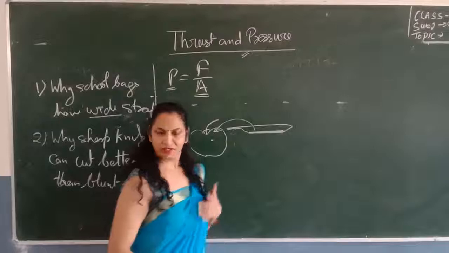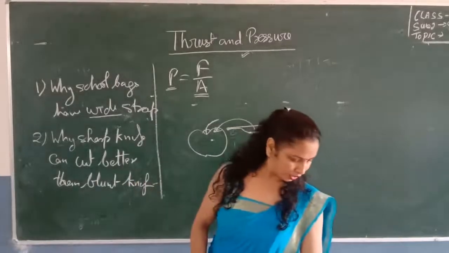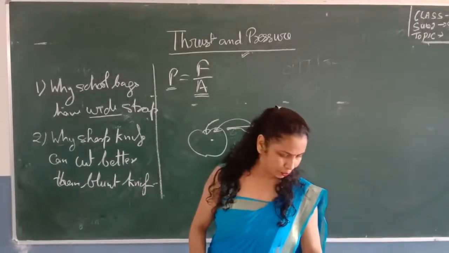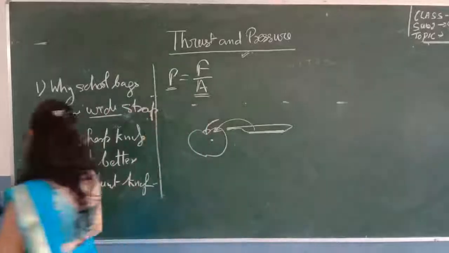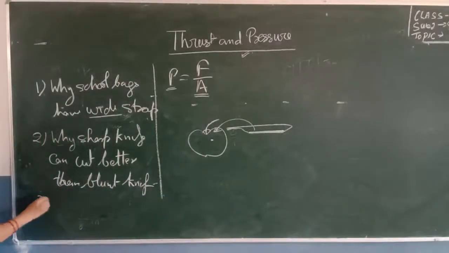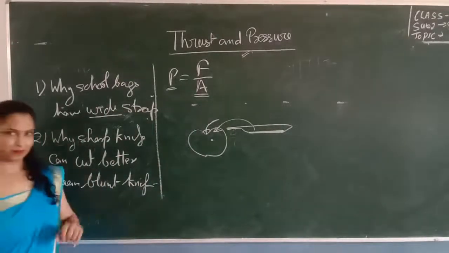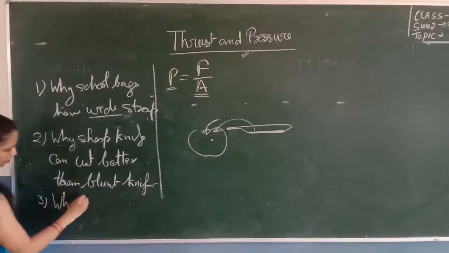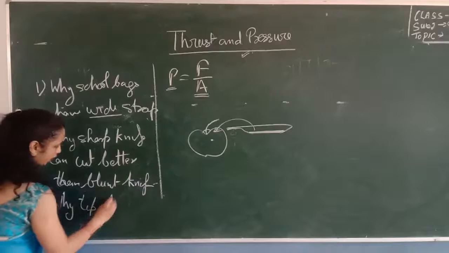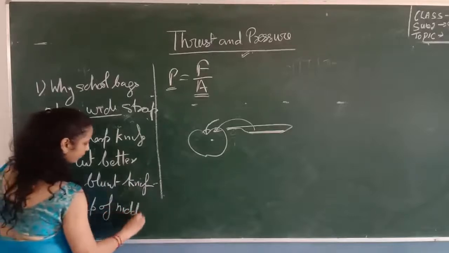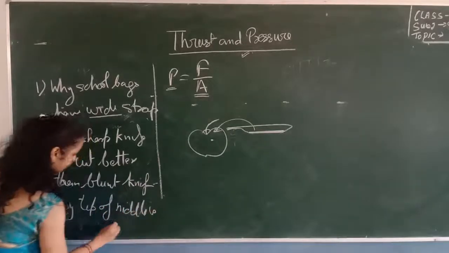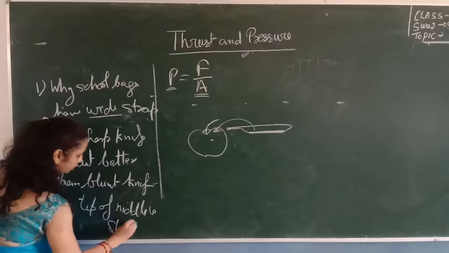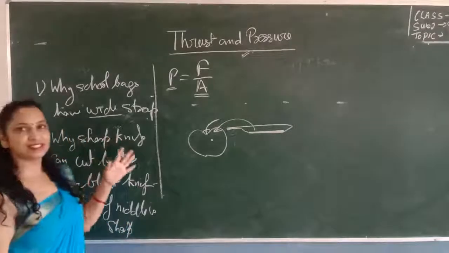Okay, let's take a few more examples. Why is the tip of a needle sharp? You can write all the answers by taking these 3 or 4 steps. Why is the tip of the needle sharp? So again, we'll explain it like this.